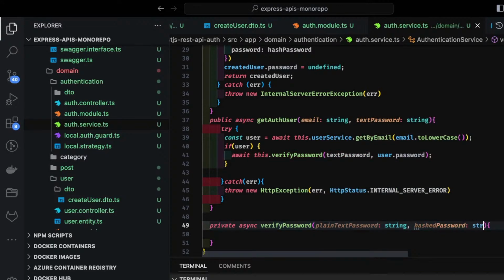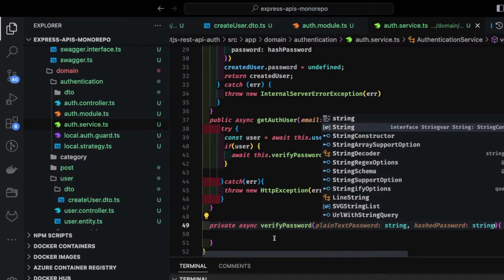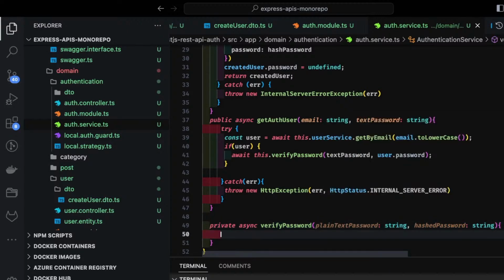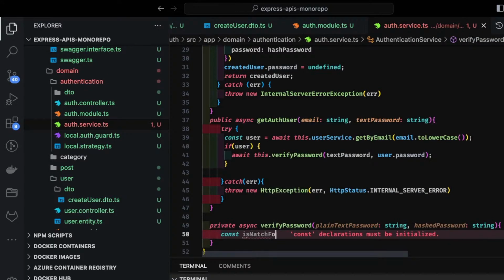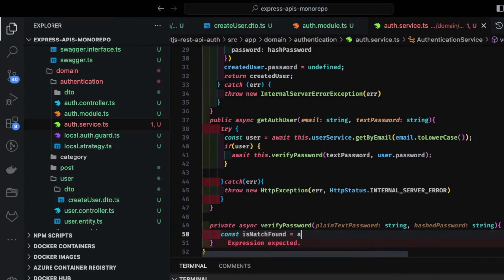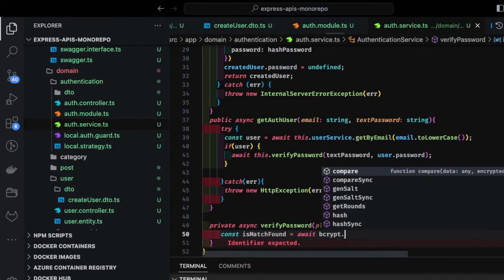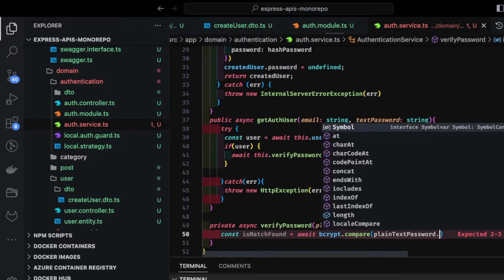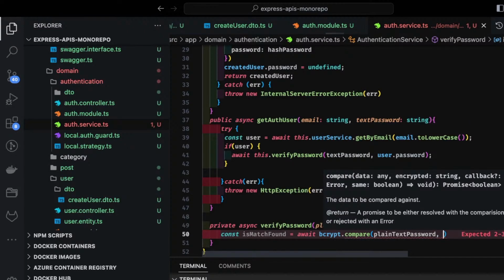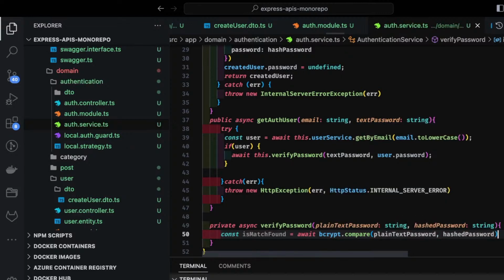And then we will just use bcrypt here. const isMatchFound, we can just use await bcrypt.compare, a method which takes two arguments, the plain text password and the hashed password. That's it. This we can return.